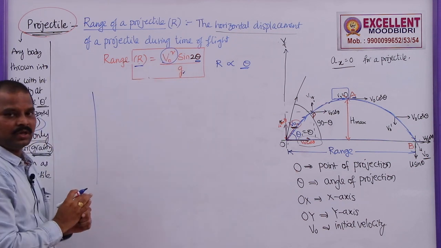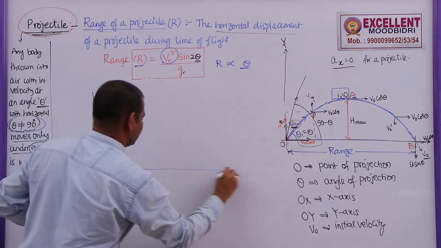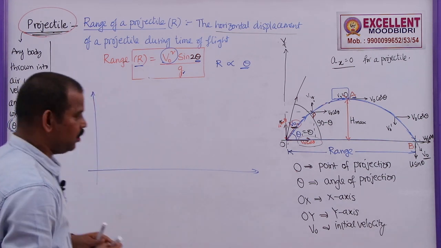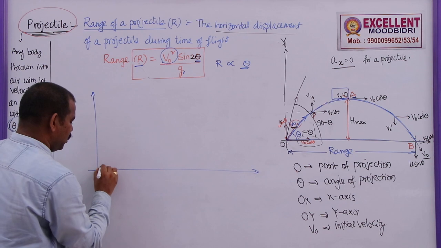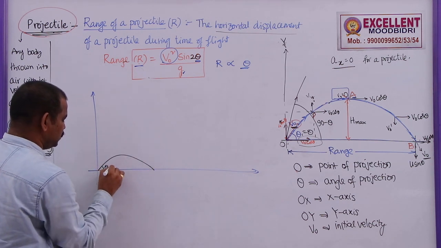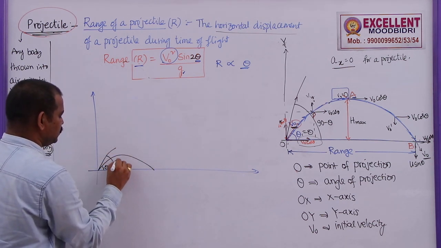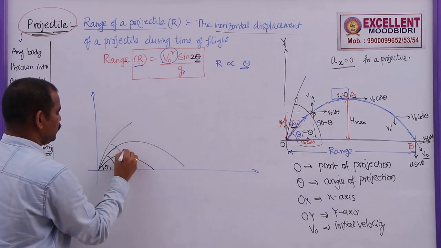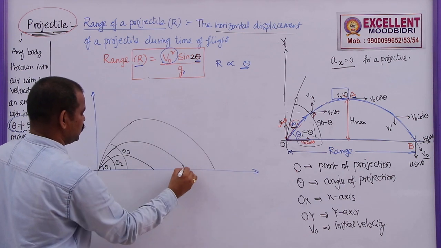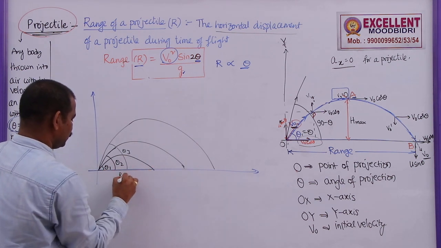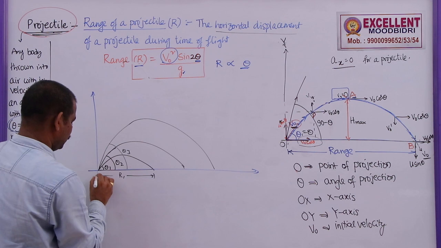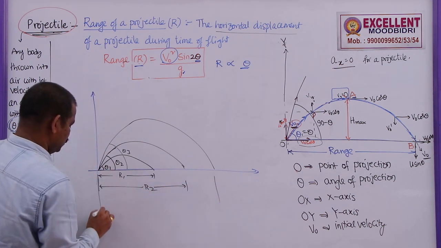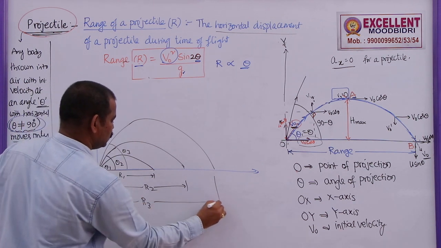If V naught is constant, for the same initial velocity, if you keep on changing the angle of projection, here what happens? For a small angle, the range will be small. This is theta 1. If the angle increases, the range will increase. If it is theta 3, the range will be R3. That means this is R1, this is R2, this is R3 and so on.